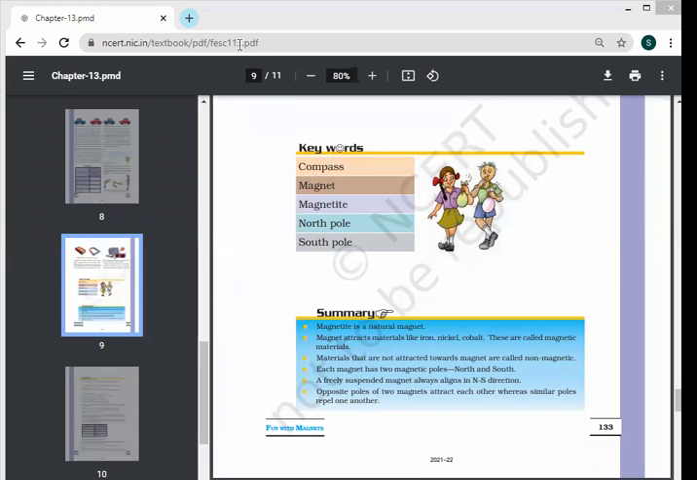So, yes, Madhav, give the meaning of compass. The small glass case containing a magnet is the needle pivoted on a nail in it is called compass. Okay. So, Parnika, you can also give the meaning of compass.